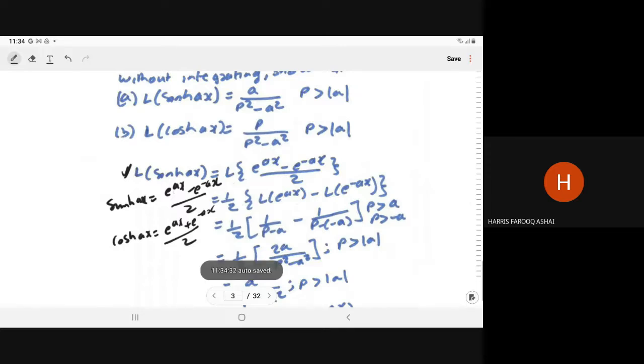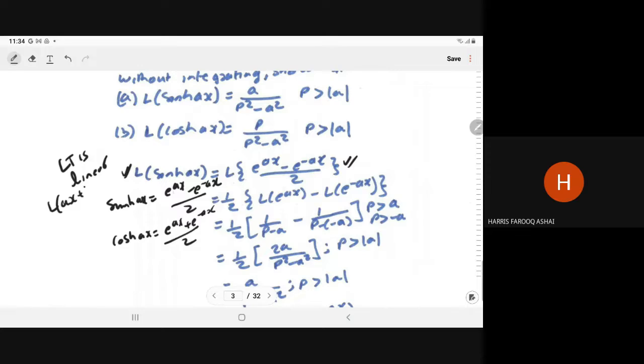So Laplace of sine hyperbolic can be written as Laplace of e to power ax minus e to power minus ax upon 2. And we know that the Laplace transform is linear in nature. What is the meaning of linear?